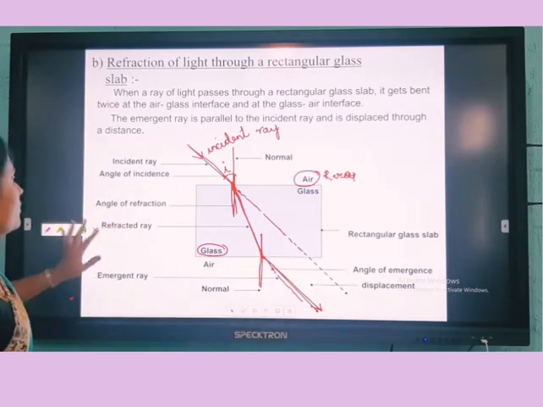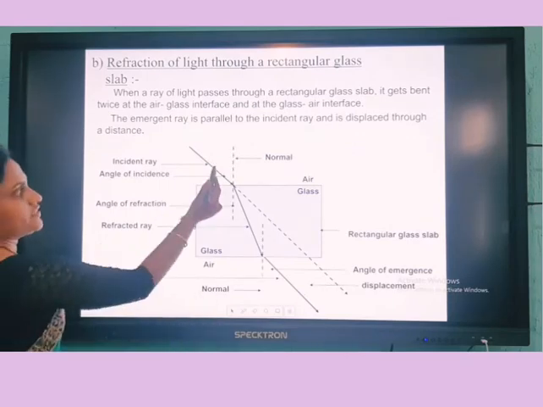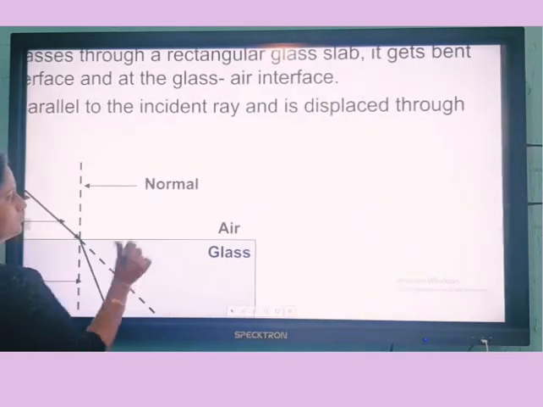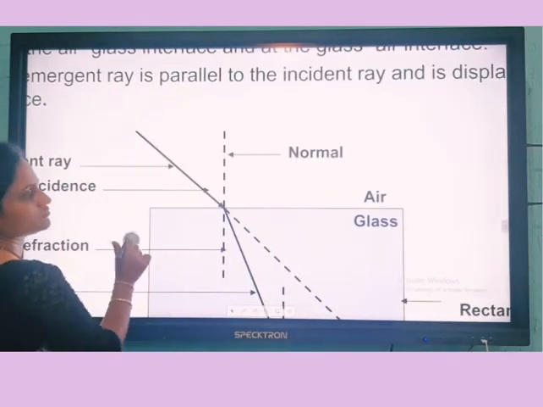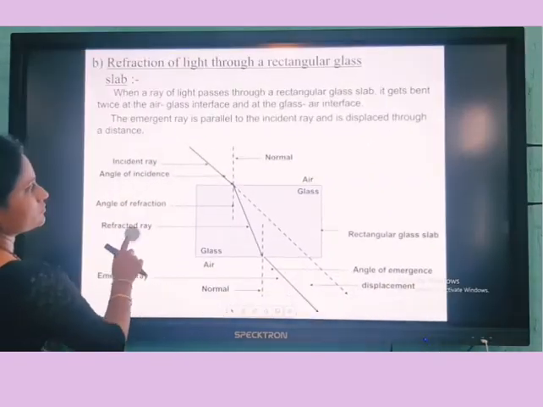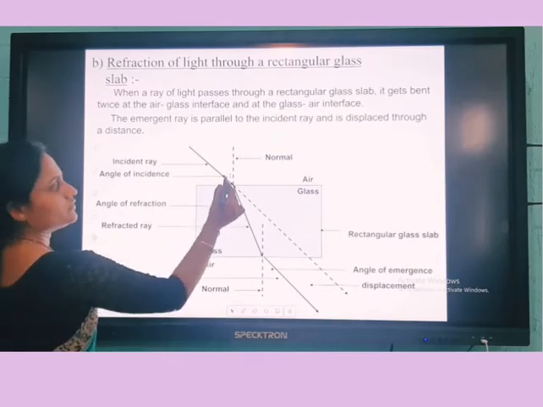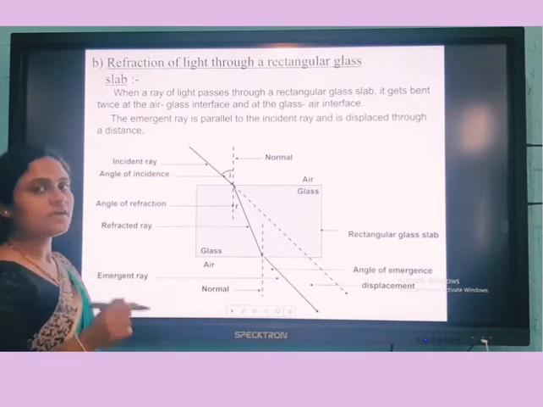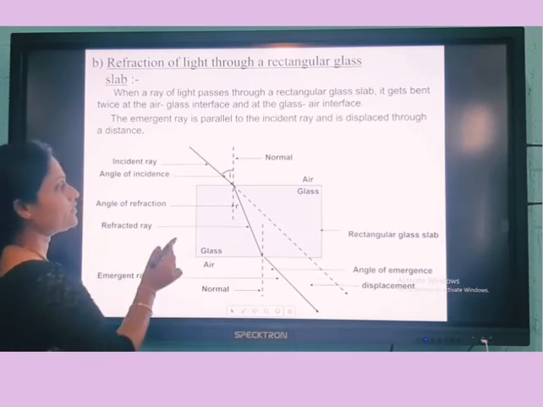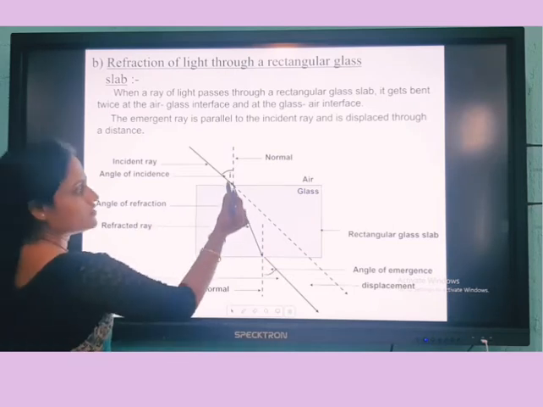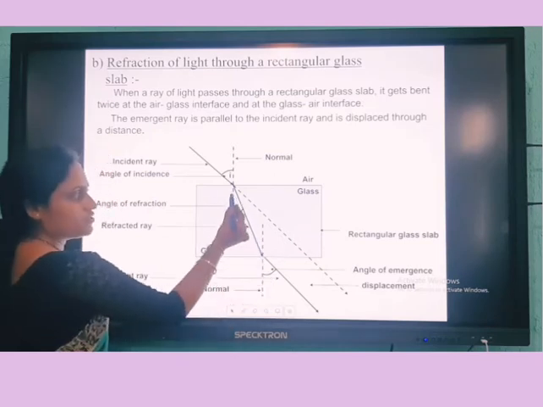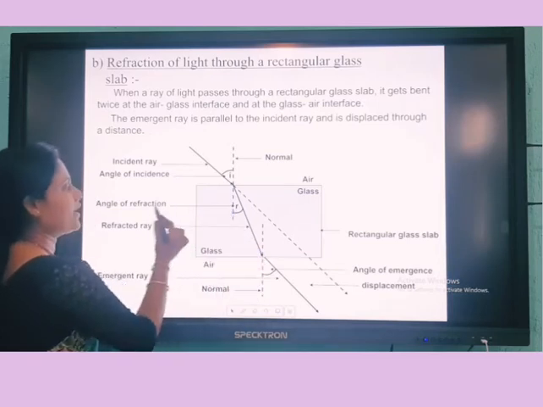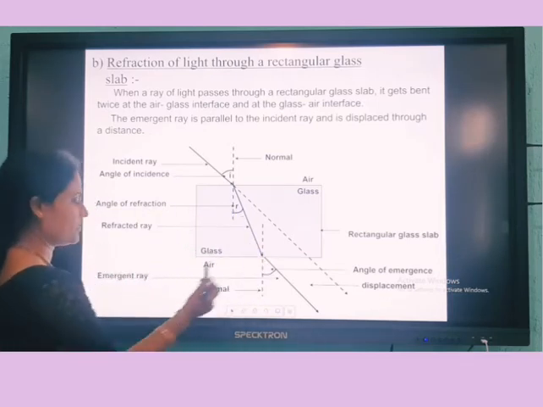Understood? So see here, this is the incident ray. The angle between this normal and this incident ray is called the angle of incidence. Then again, this is the refracted ray. So as I said, the angle formed between this normal and this refracted ray is called the angle of refraction, as this is the refracted ray.